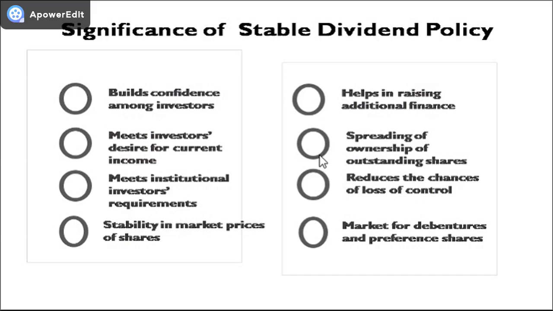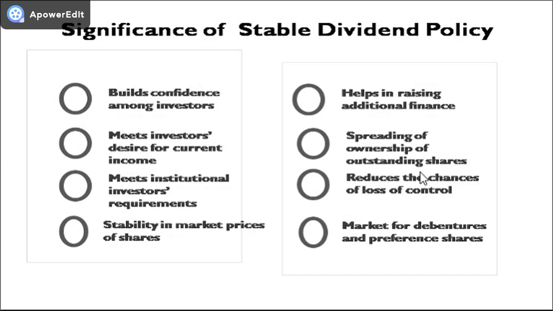Number six, spreading of ownership of outstanding shares. Stable dividend policy helps in spreading the ownership of outstanding shares more widely among small investors because persons with small means, in the hope of supplementing their income, usually prefer to purchase shares of those companies which follow stable dividend policy.